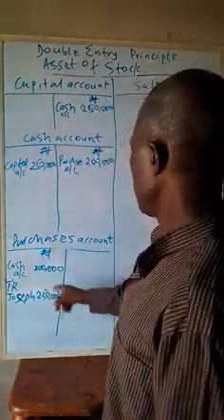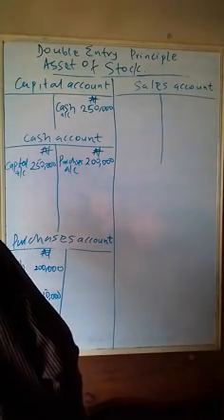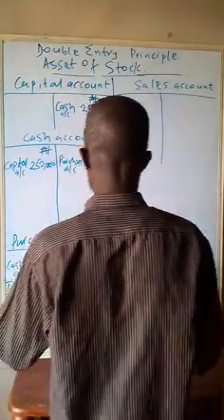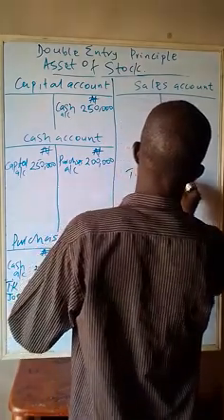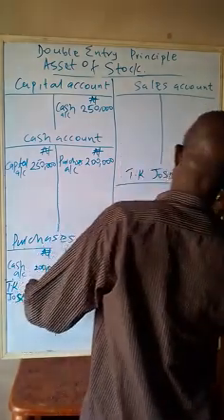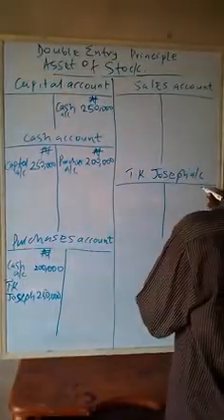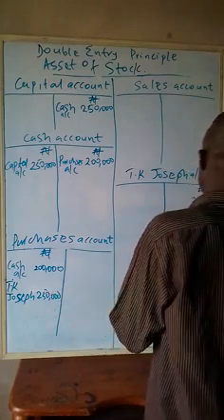So look at it here. Debit purchases. The question says bought goods on credit from TK Joseph. Bought goods, purchases is receiving. Then bought goods from, you have a TK Joseph account, the corresponding entry. TK Joseph account. From TK Joseph, that means TK Joseph is giving out 250,000 naira.